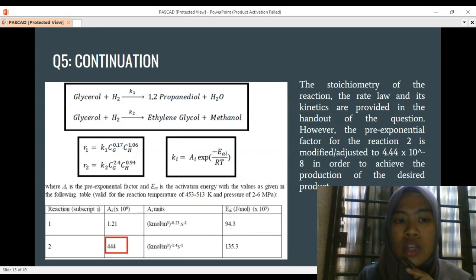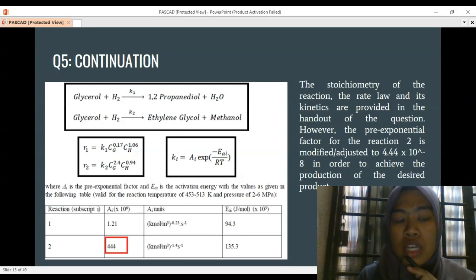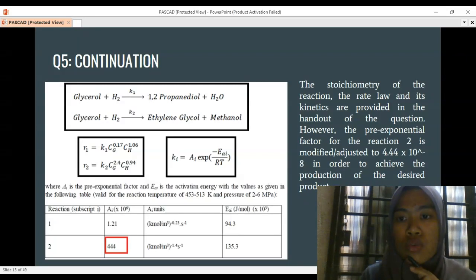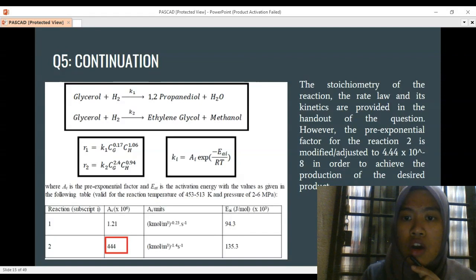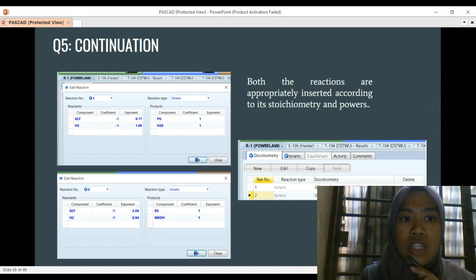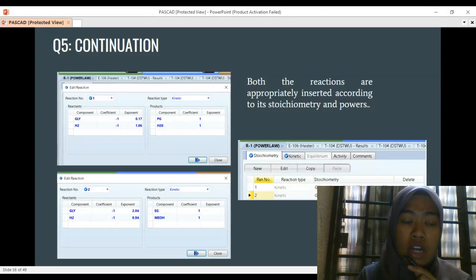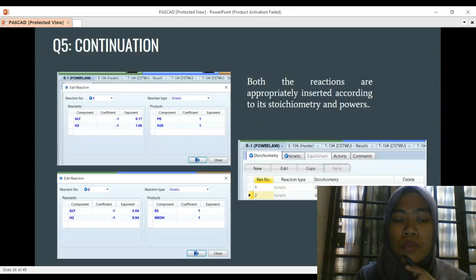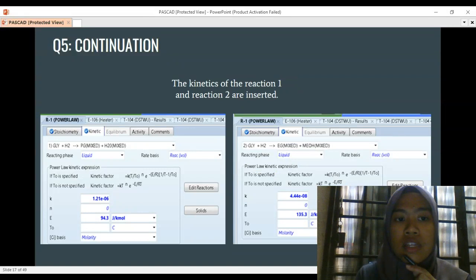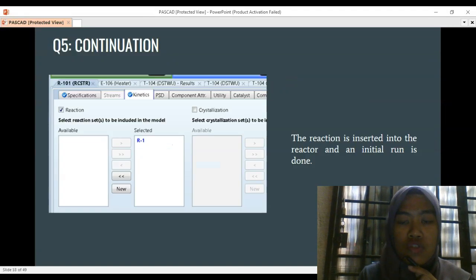After that, there is one thing here, whereby for the rate of reaction 2, the value of A, 4.44 to the power of 6, will be modified into 4.44 to the power of -8 in order to achieve the desired production of the desired product. Thus, we substitute the values and also the stoichiometry. The glycerol and hydrogen coefficient is -1 since they are reactants, producing propylene glycol and water. For reaction 2, we add the glycerol and hydrogen, and then we produce ethylene glycol and methanol. After that, we add the kinetics, substituting the values provided in the question, and then we run the reactions.